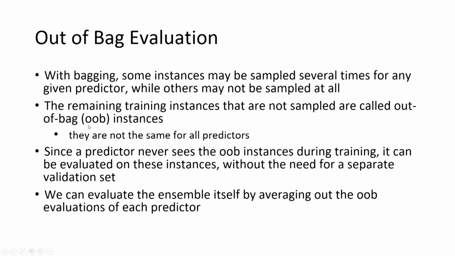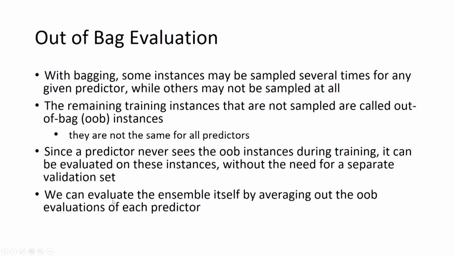These out of bag instances will be different for different predictors. For one predictor this set will be different, for another predictor this out of bag set will be different, but we can use this set as a validation set. So, you do not need much extra data; we can create a validation set out of the training set itself if we are using bagging or pasting.